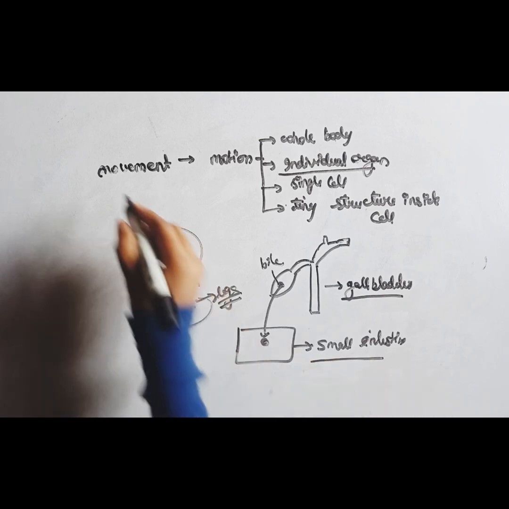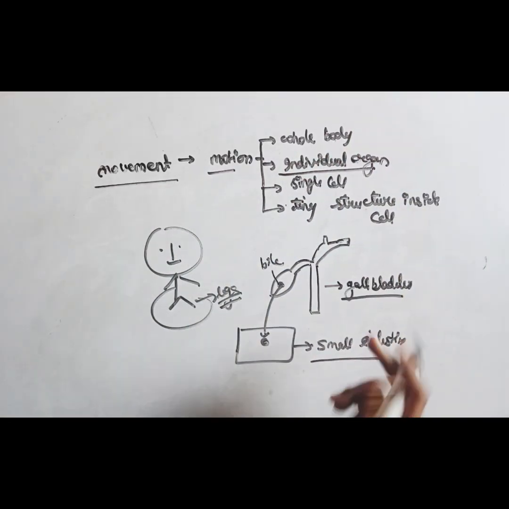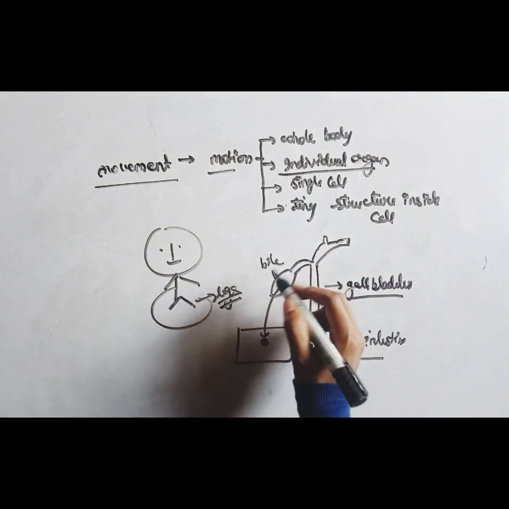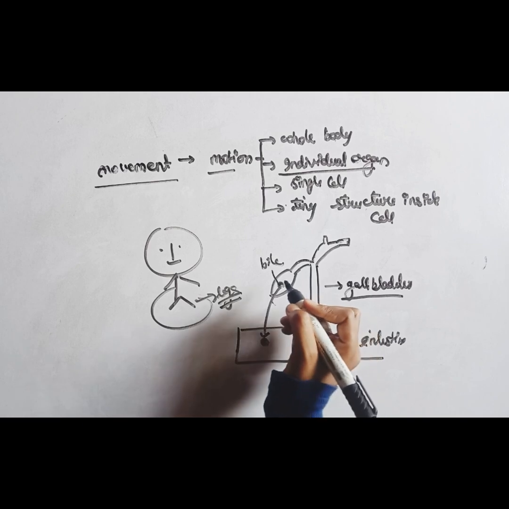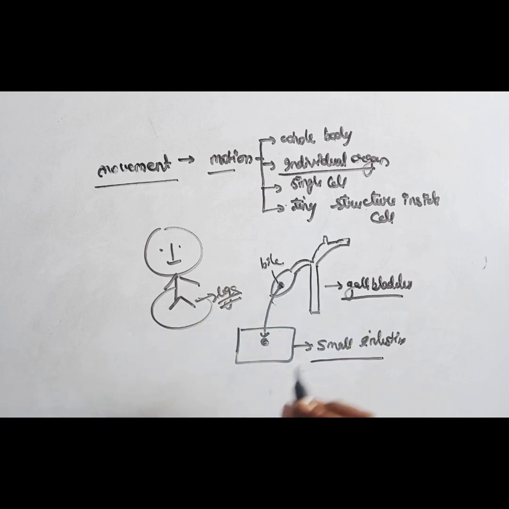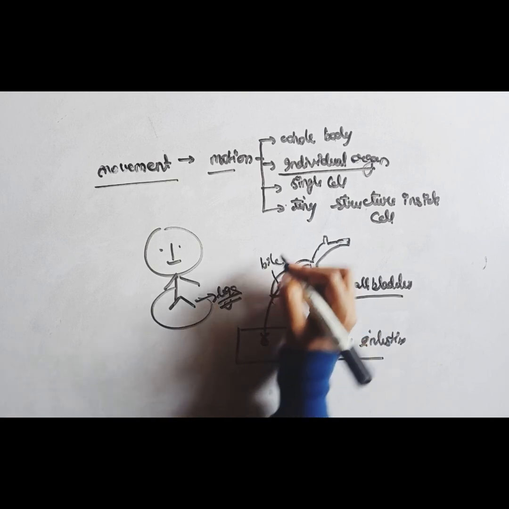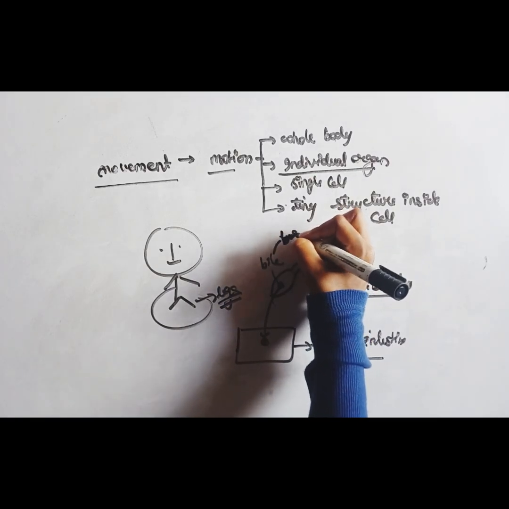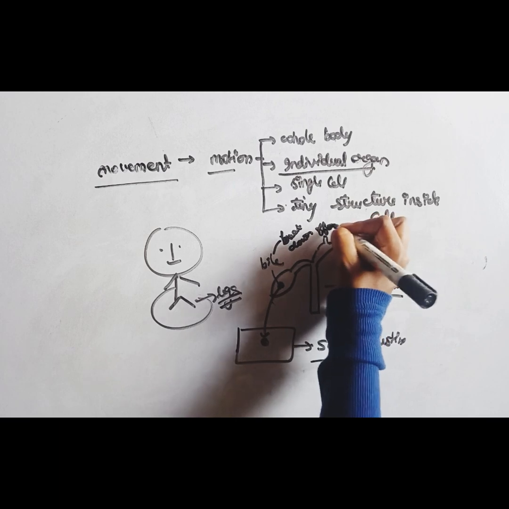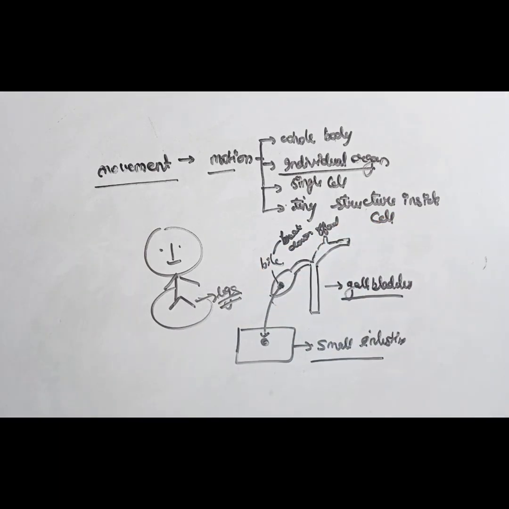So this is the movement of the individual organ. These individual organs contain some substances, and these move from one area to another area, from the gallbladder to the small intestine for the breakdown of food. Okay, so this is the motion of individual organs.